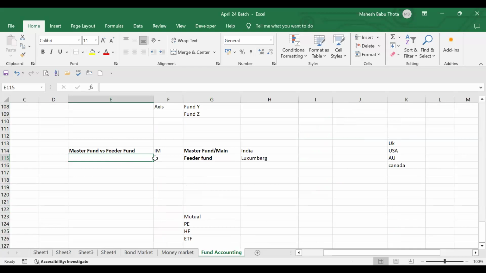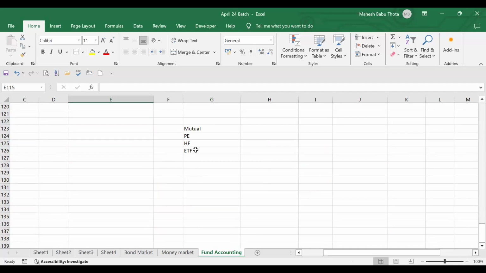Then we have ETFs, exchange traded funds. I'll talk about it later, guys, because it's a huge topic, as are mutual funds, private equity, and hedge funds. ETF is also one of the alternative investments, so we'll have to discuss that separately.